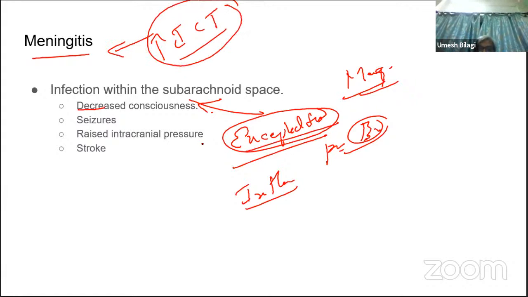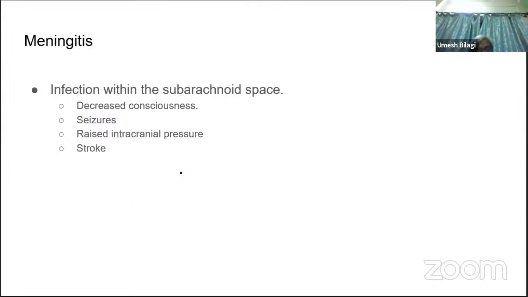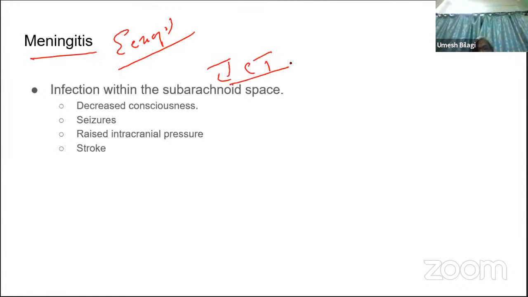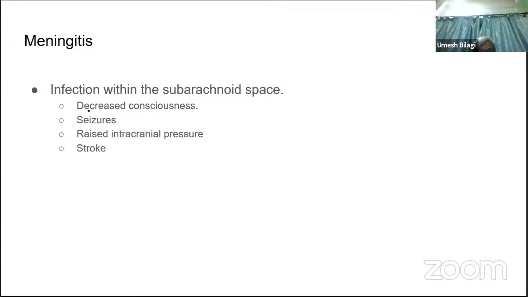But in encephalitis, the patient will present with the consciousness problem here. You got it? In encephalitis, the patient presentation is the problem of consciousness. Whereas in meningitis, unless the patient goes for raised ICT or there is an encephalitis, the level of consciousness is preserved. That is one thing you should remember. And definitely in encephalitis, seizures are more common than in meningitis. Of course, in meningitis there can be seizures, both focal and generalized.